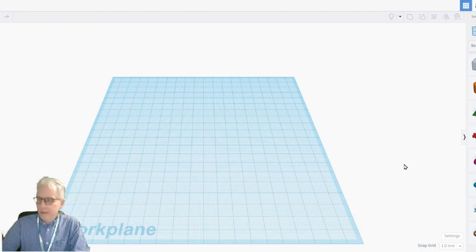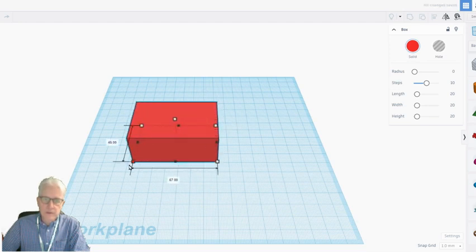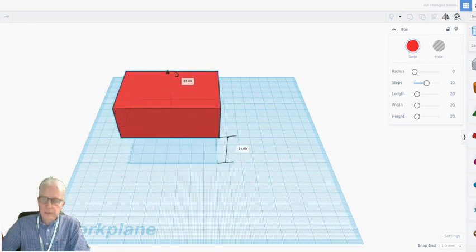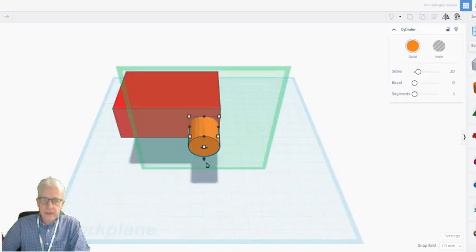So I'm going to do it in a very simple way. We're going to take a block. That's going to be the car. Make it a bit different size. Lift it up off the ground a bit. And then bring in a wheel. Connect it to the side. Move it down somewhat.